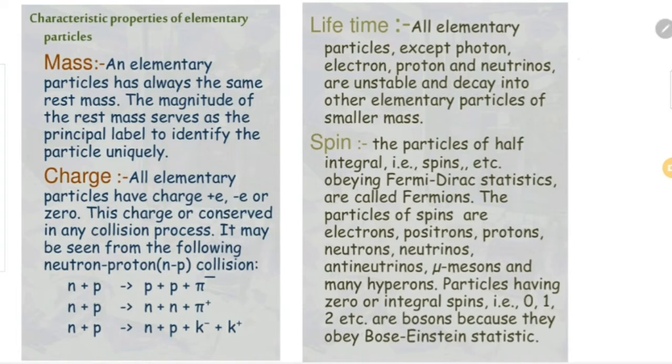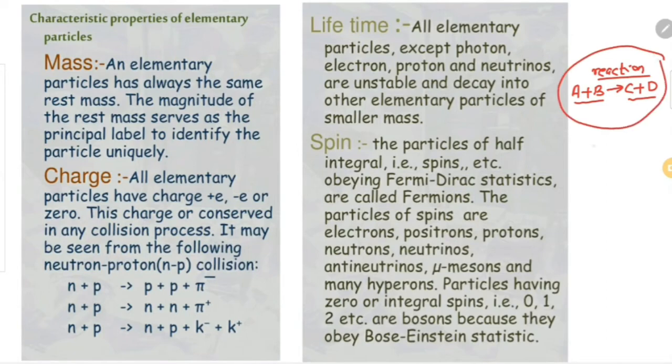Reaction means we have two or more reactants, like A plus B. A and B are the reactants, and this reaction will lead to 2 or more products. So A plus B gives C plus D is a reaction, and in this reaction the participating reactants are A and B, and the products obtained after this reaction are C and D. So this is one process.